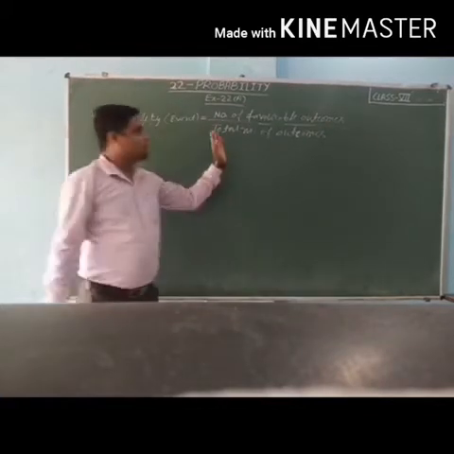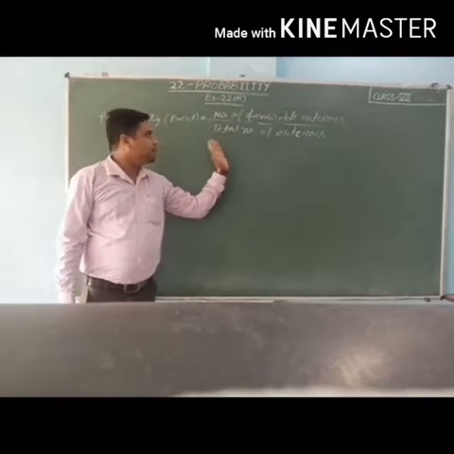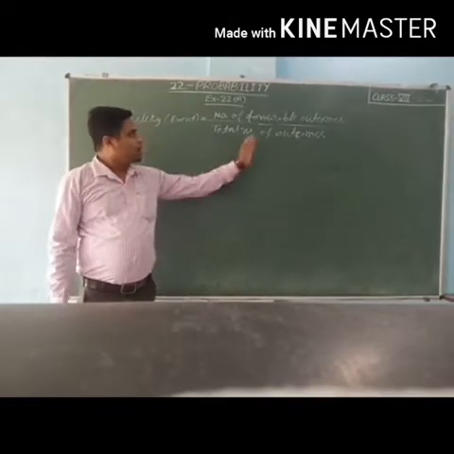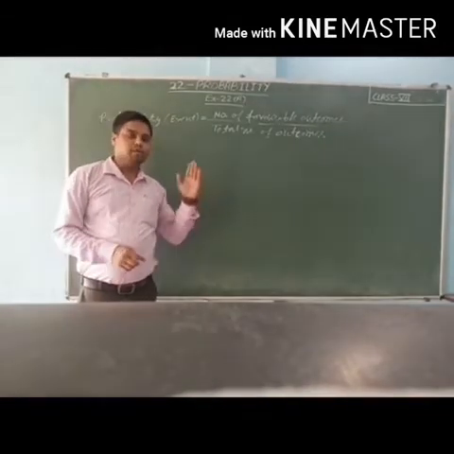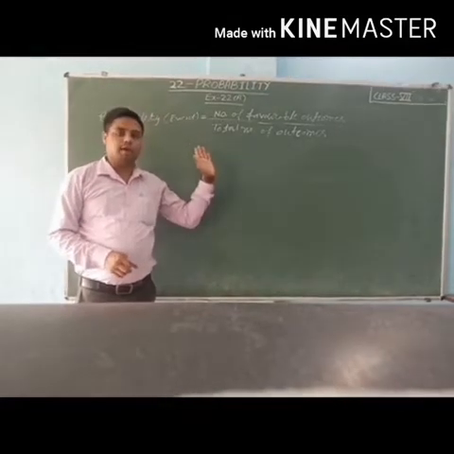Probability is equal to number of favorable outcomes upon total number of outcomes. So you have to learn only this single formula in this chapter.